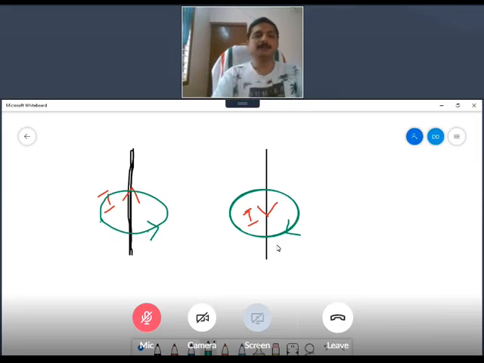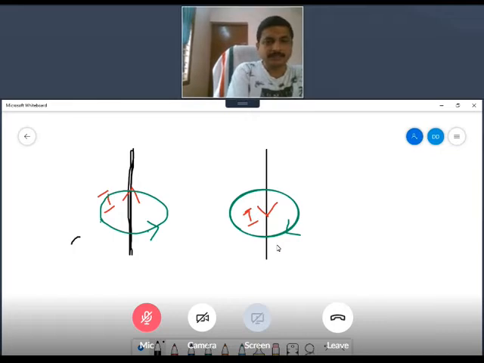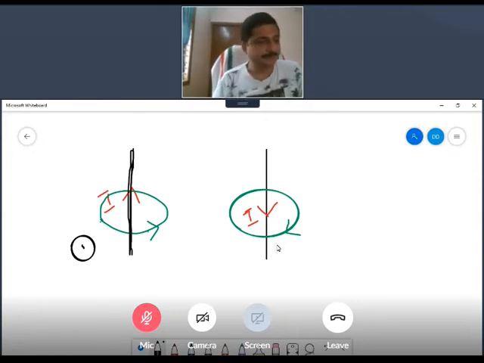Out of the paper, we represent the magnetic field by a small circle and a dot at the center. This means the magnetic field direction is out of the paper. This you should remember.